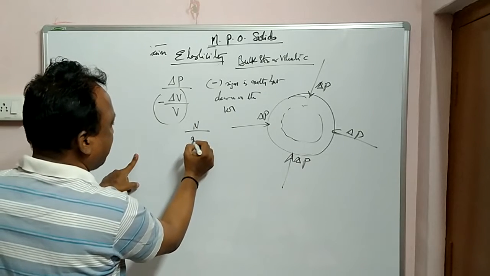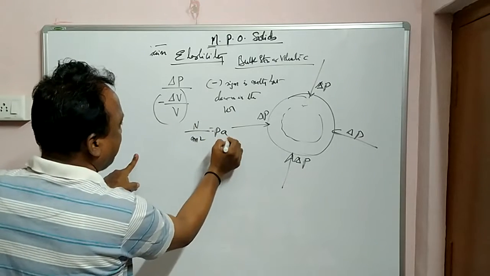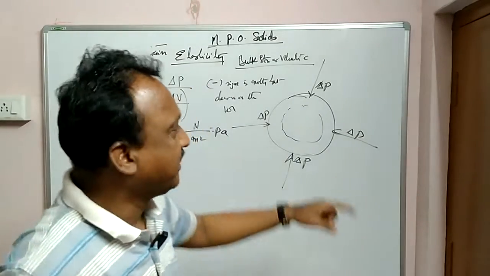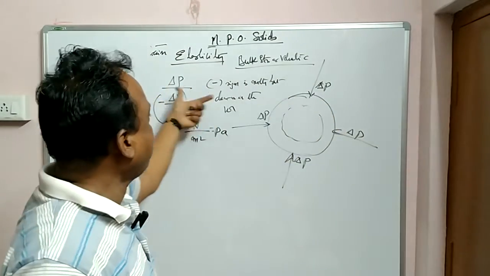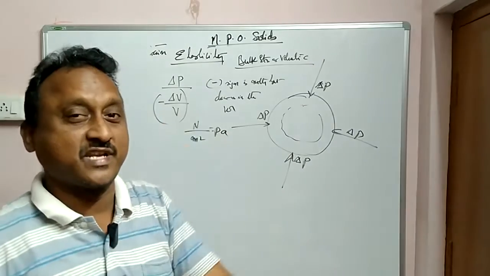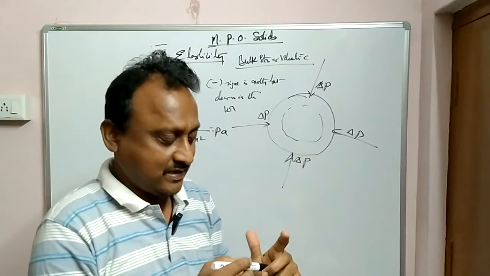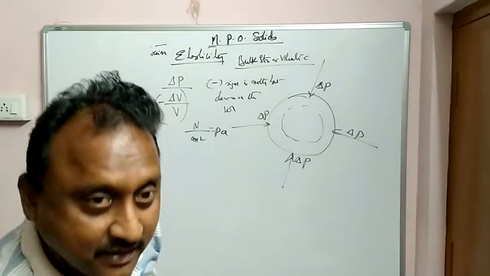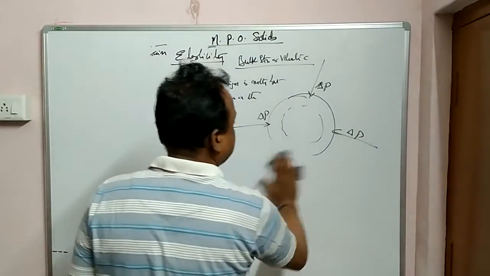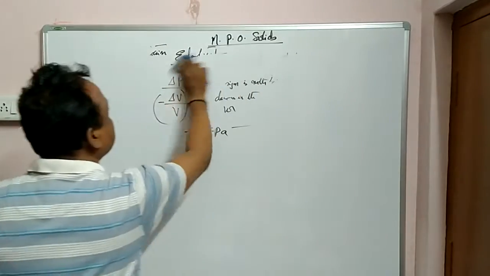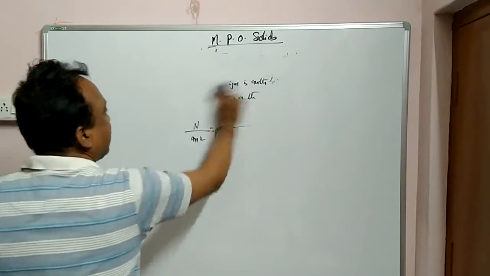Force per area, that is Newton per meter square or pascals. That means when you apply a uniform force on any body, the volume is decreasing. Such a type of stress is called bulk stress or volumetric stress, and the volume decreases. Clear? So these are the different types of stresses with examples. Now let us go to the next item, that is strain. What is strain?